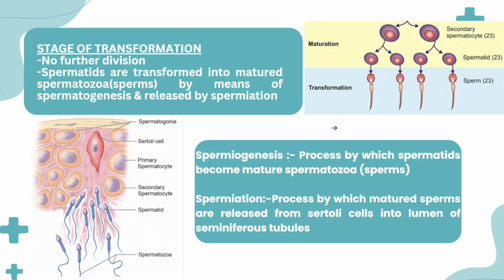And spermiation is the process by which mature sperms are released from the Sertoli cells into the lumen of the seminiferous tubules. The Sertoli cells nourish the spermatids, hence we need spermiation. After that it will form a mature spermatozoa and the process is completed.